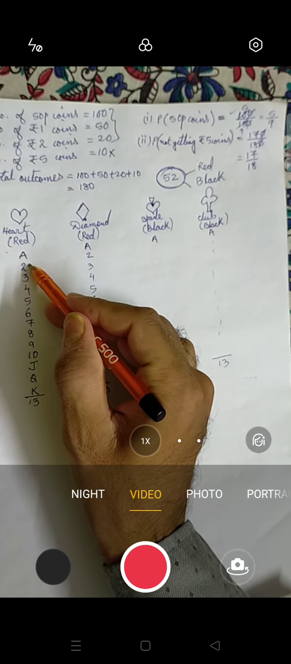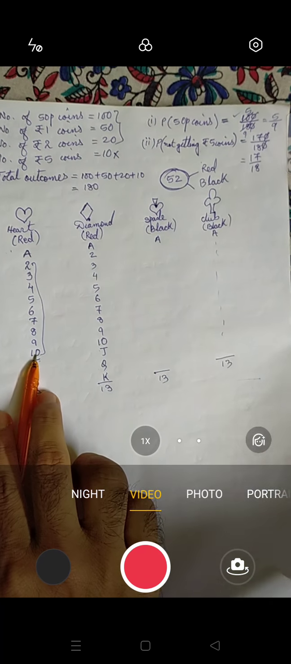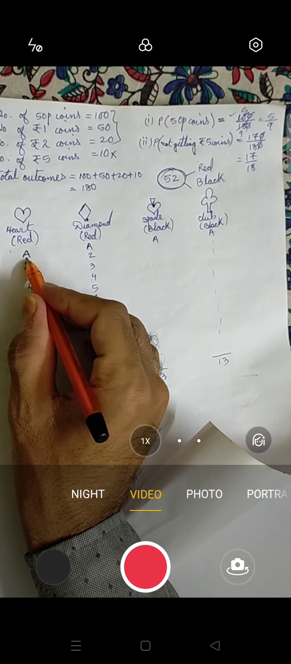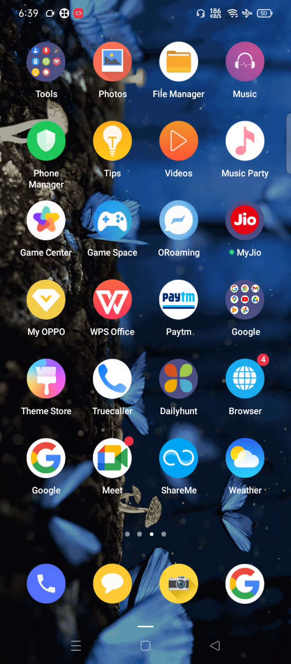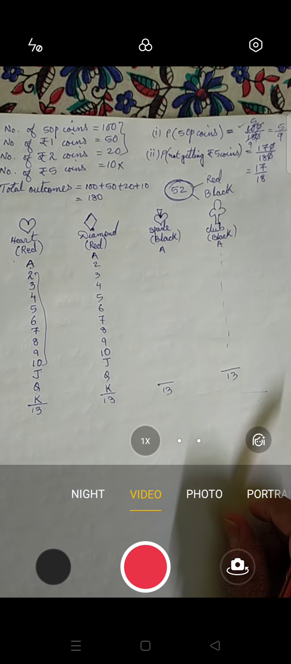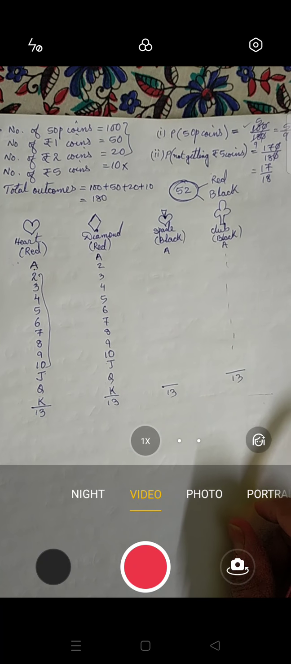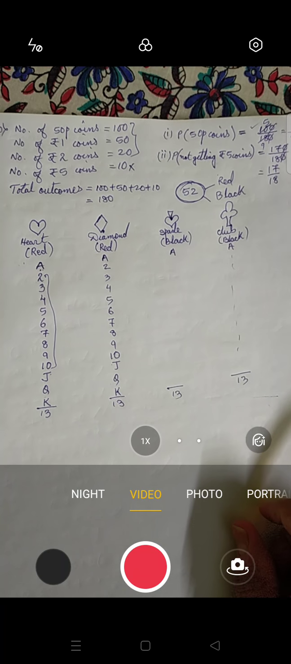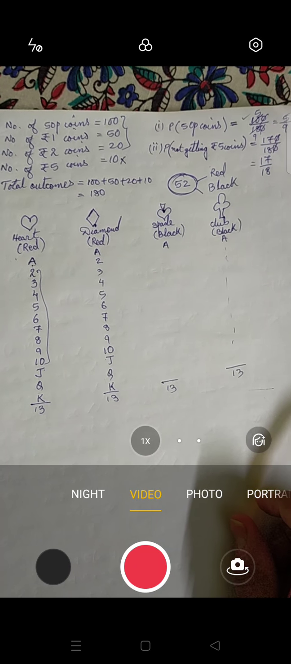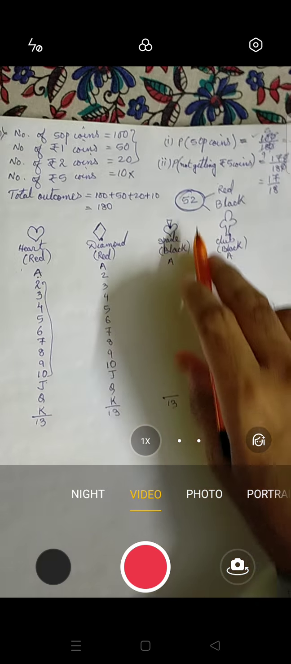Now you can see from here till here, these are numbers. From here till here, these are numbers. This is an alphabet. So there are 4 cards which have alphabet. Sometimes they may ask you what is the probability of getting an alphabet card in a well shuffled deck of 52 cards. Okay, that is 13 plus 13 plus 13 plus 13, total 52.